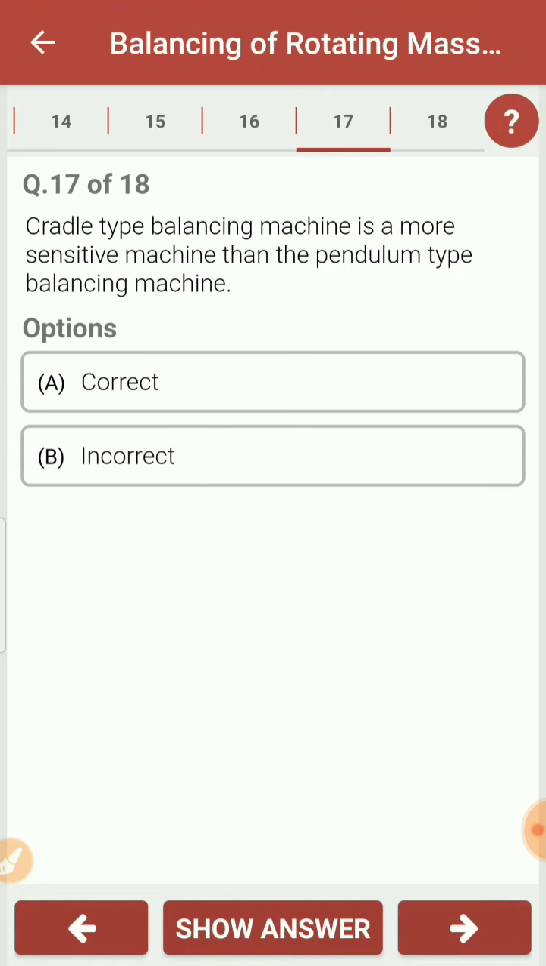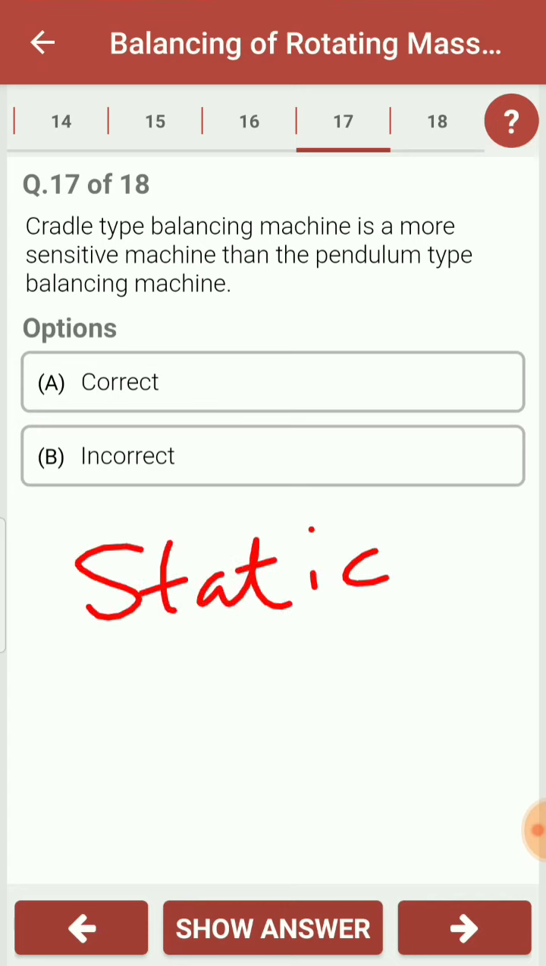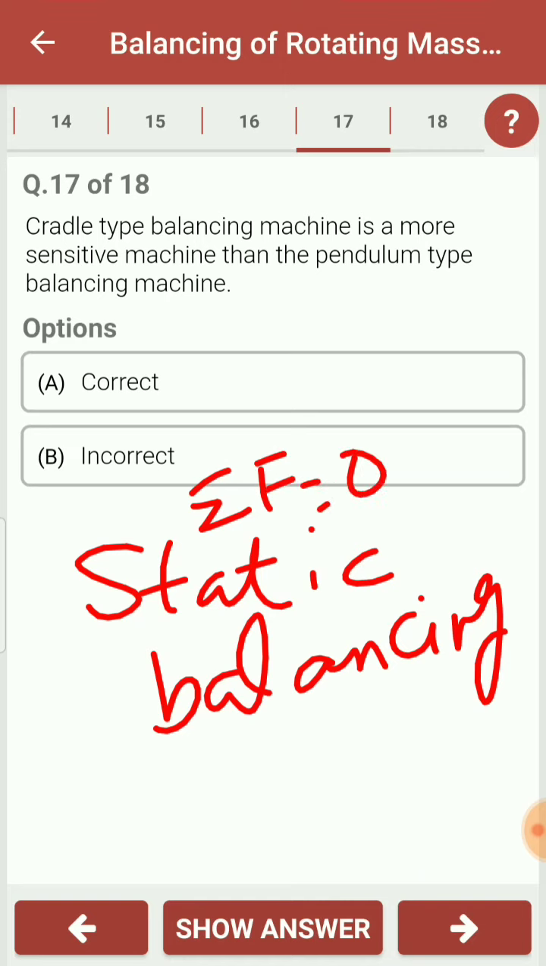Cradle type balancing machine is more sensitive than the pendulum type balancing machine. In order to understand this question, you need to go through the two types of machines, that is the cradle balancing machine and the pendulum balancing machine. These two are the machines which are used for static balancing of the system. What is static balancing? The net force acting on the system should be equal to 0.